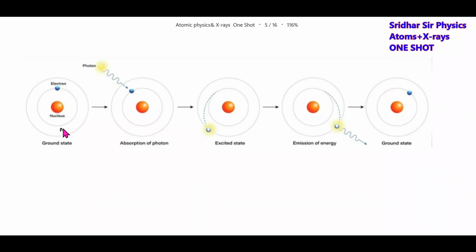The electron is in n equal to 1. It will absorb a photon and jump to the higher state. Again from n equal to 2, it will come back to the ground state and give out the photon. Emission of energy is emission of a photon; here it is absorption of a photon. This is one basic idea. This part is the nucleus, and this is a revolving electron.